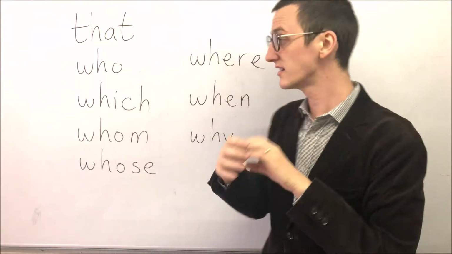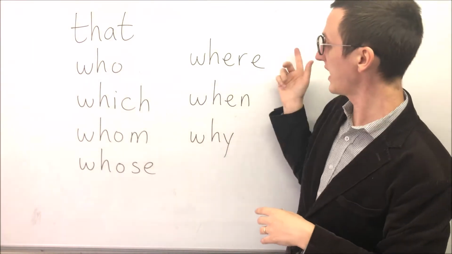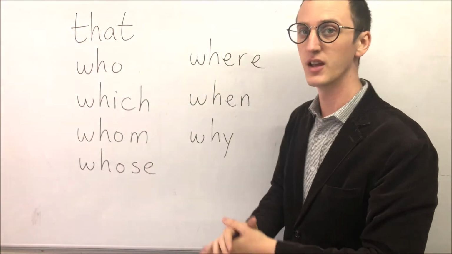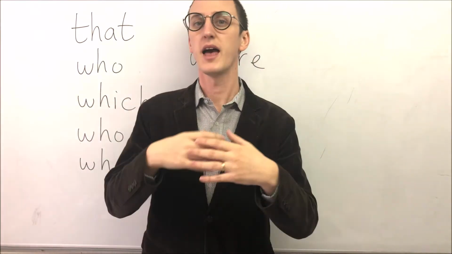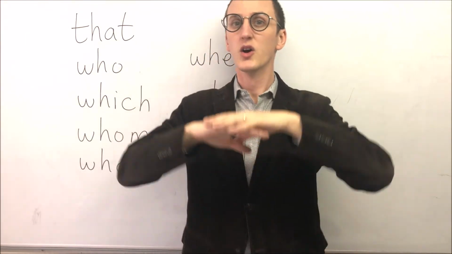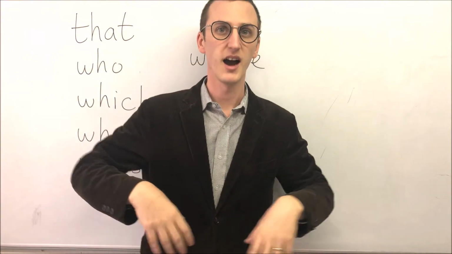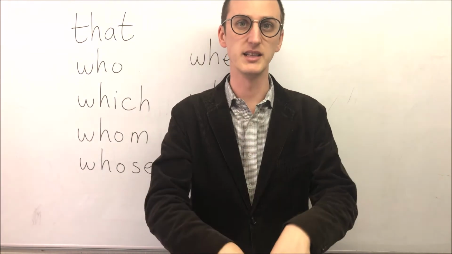We use that, or who, which, whom, whose, where, when, why. So many of those question words, plus that also, and we use them in this part here. Maybe you know about using these. We're going to do a quick basic overview of all of this today, and over the next few weeks we will go deeper and deeper.